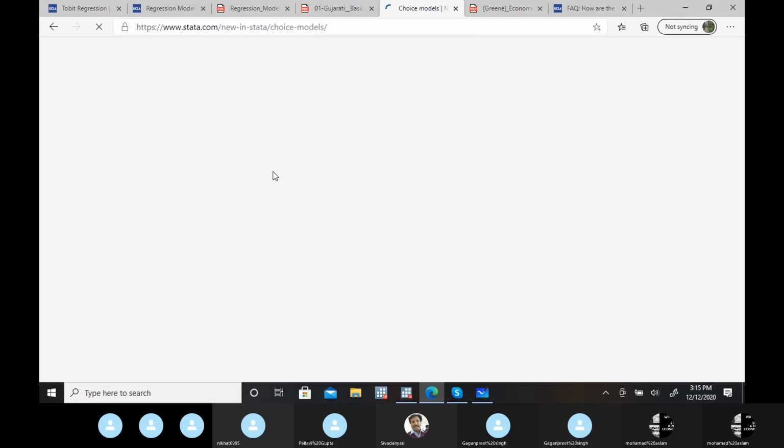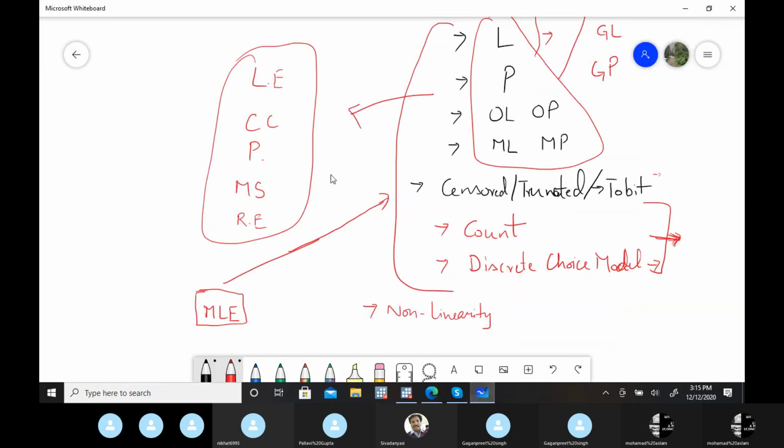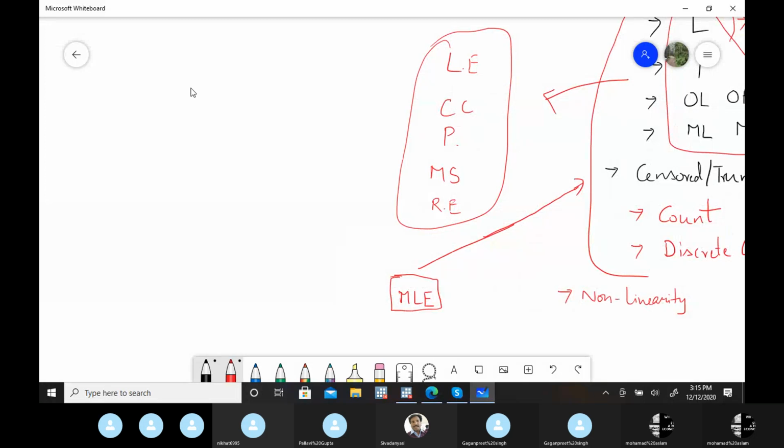The methodology is the same, this MLE process, but the equations of MLE will change. So far I have tried to cover logit and probit, so you have some idea of what MLE is doing in all these cases. Generally, we are not applying OLS, we are applying MLE, and MLE is in probability form.